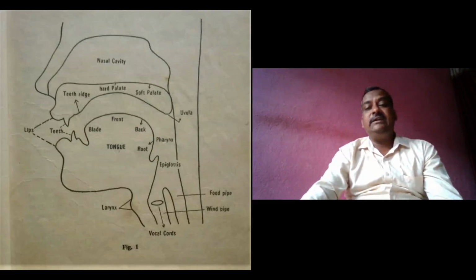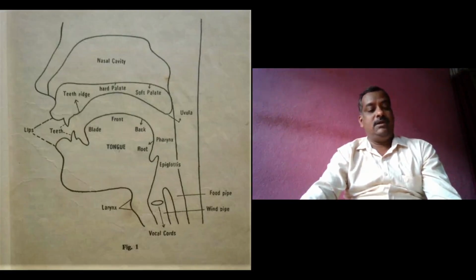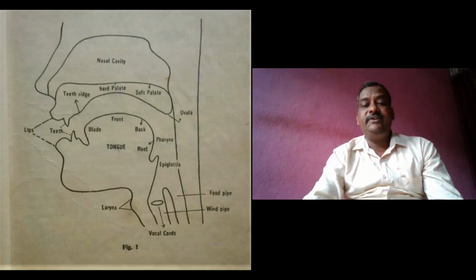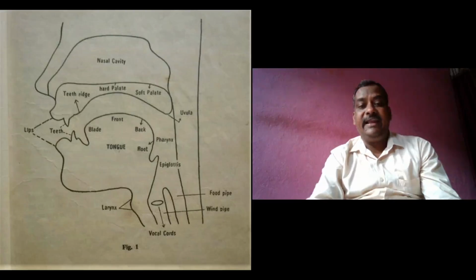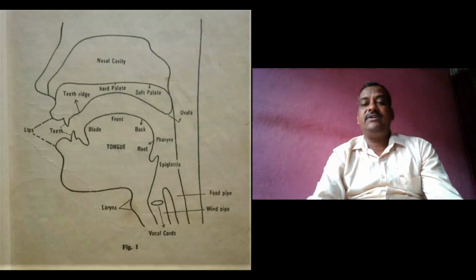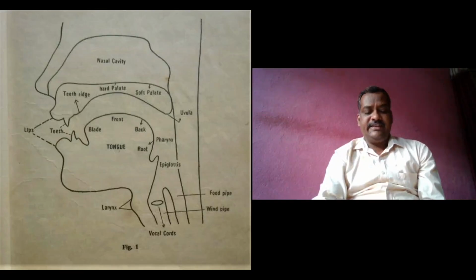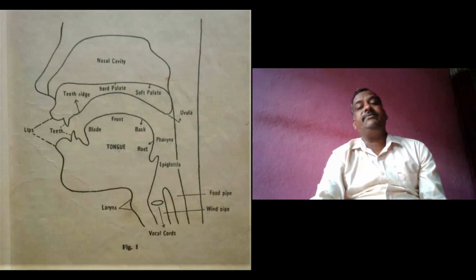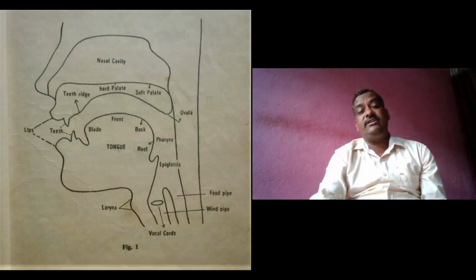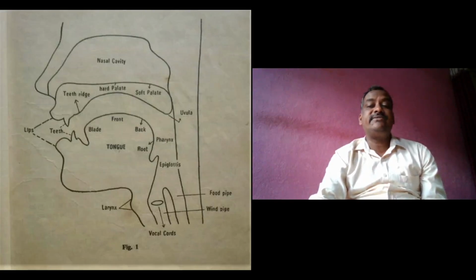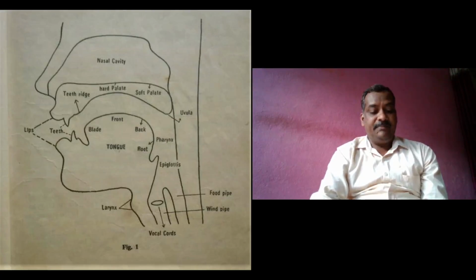We divide the tongue into the tip, blade, front, back, and root of the tongue. In this figure, we can see the blade, front, back, and root. But there is another part of the tongue, that is the tip of the tongue. So these are the five parts of the tongue. The extreme edge of the tongue is called the tip of the tongue.